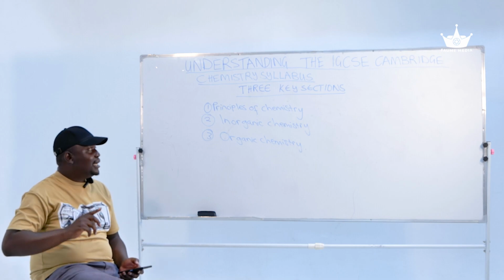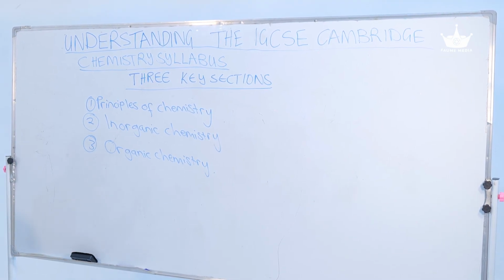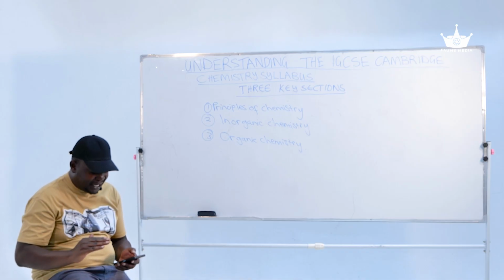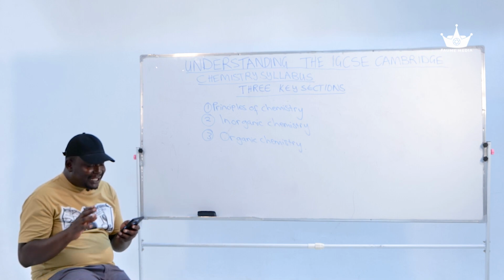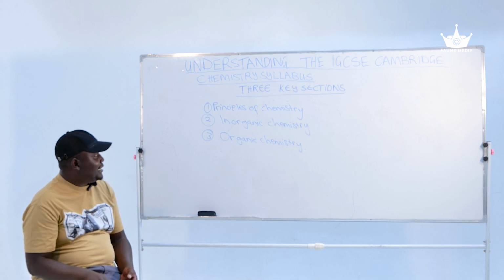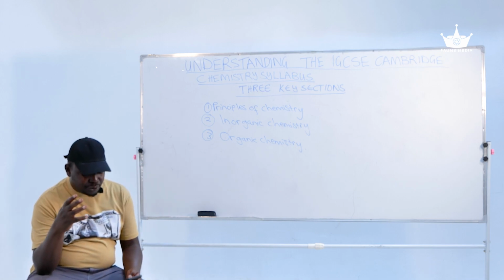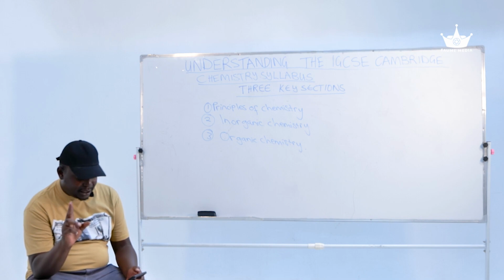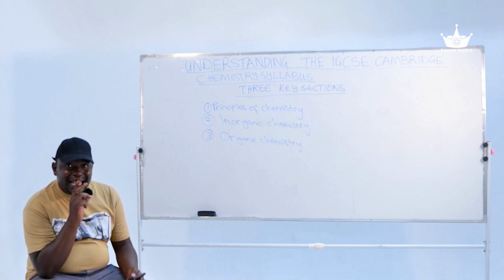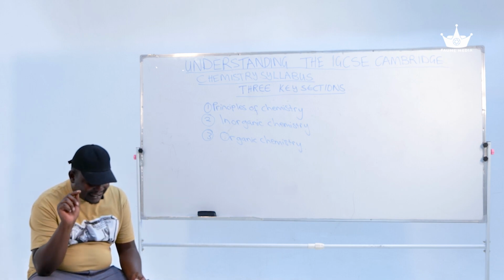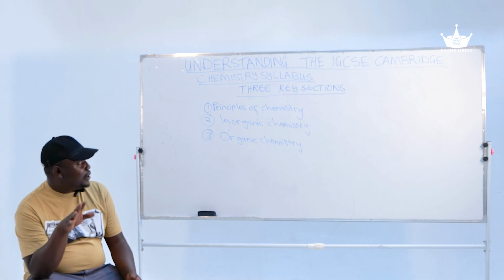And these include, number one, the principles of chemistry, number two, inorganic chemistry, and number three, organic chemistry. I hope we are still on the same page. Right. So let's look at the structure of the IGCSE Chemistry syllabus. This syllabus is designed to test your theoretical knowledge, your practical skills, and application of chemistry concepts to real-world scenarios. So let's break it down, right?